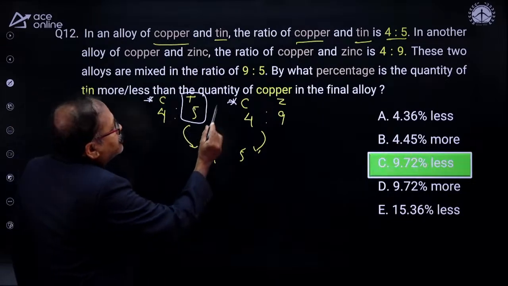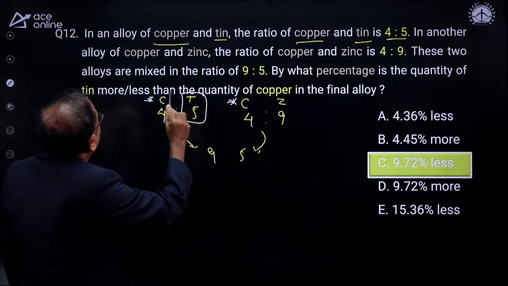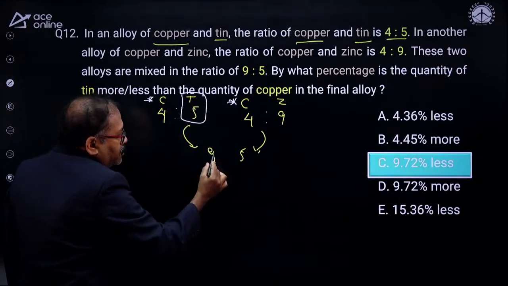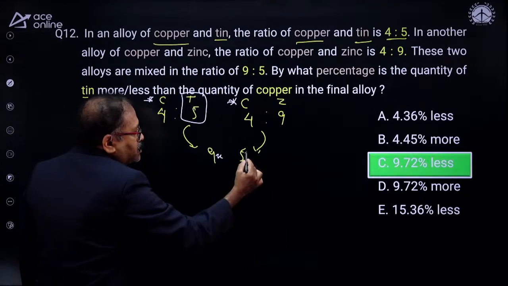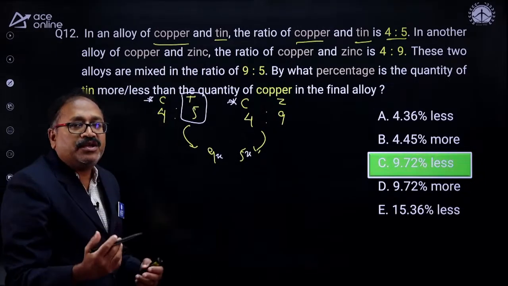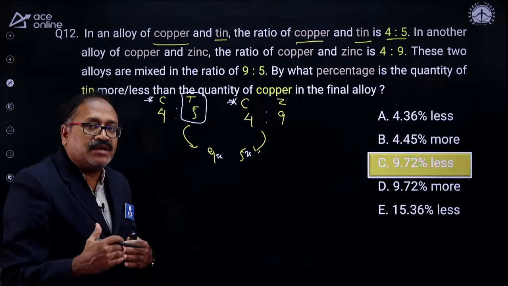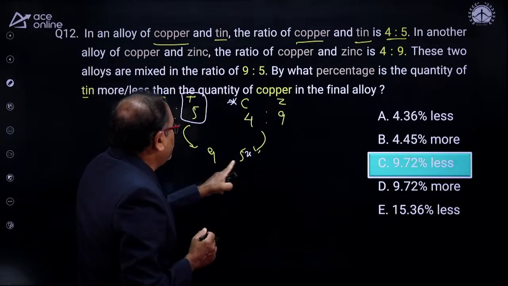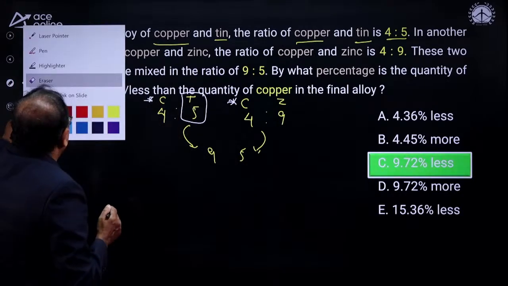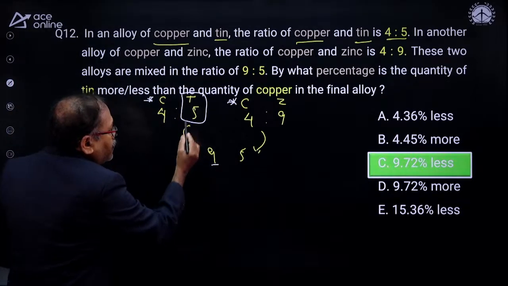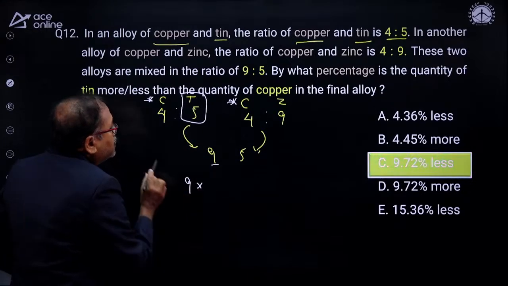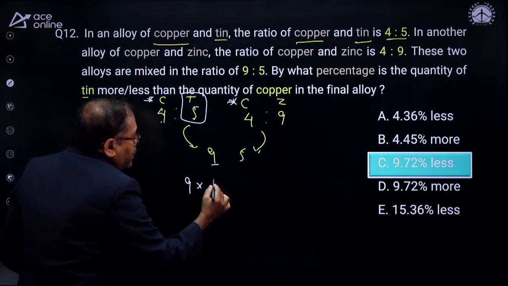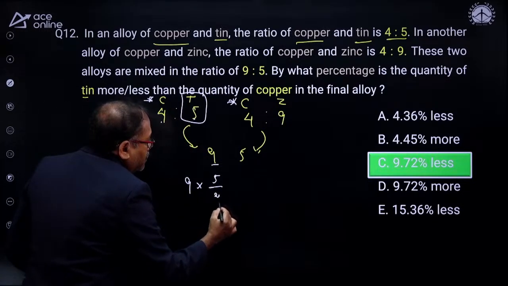Okay. Now, how do we answer this question? From here, what is the requirement? Percentage of tin. The tin is already over here. So I will take 9x. Can I consider this as 9x and 5x? But you don't need to take this. For your understanding, I am writing 9x and 5x a little. But I'll do it the way we answer in the exam. So I'm taking the 9 out of 9. How many parts is tin? 5 parts out of 5 plus 4, 9. So that is into 5 by 9.